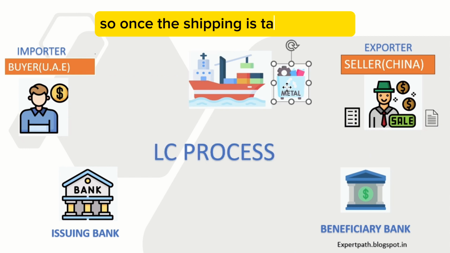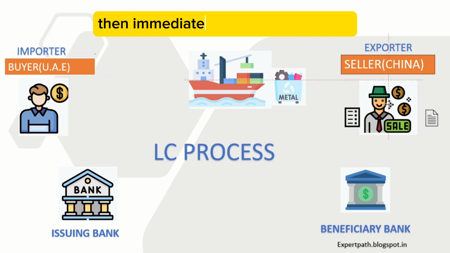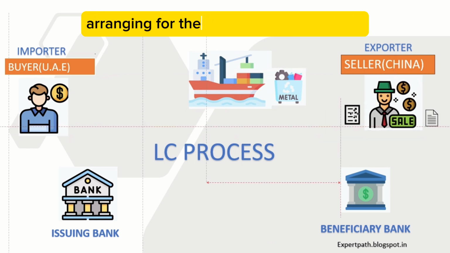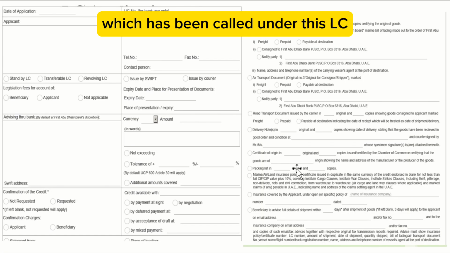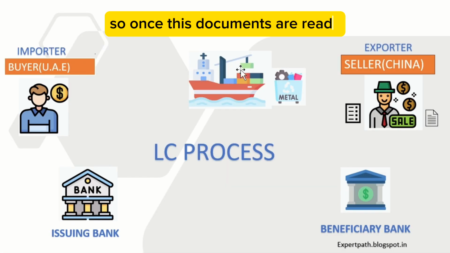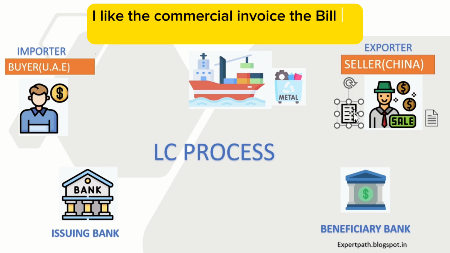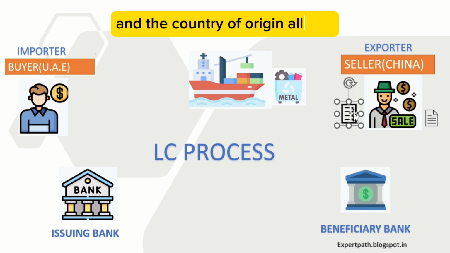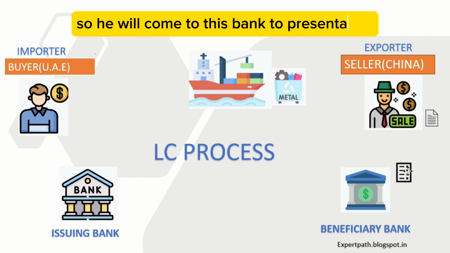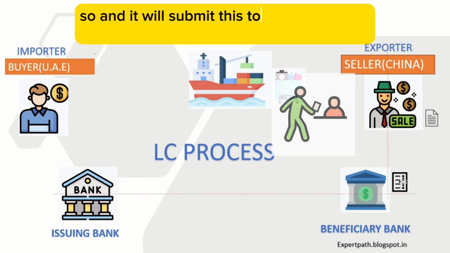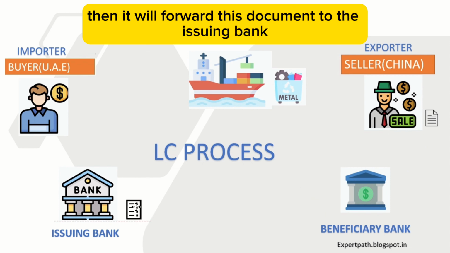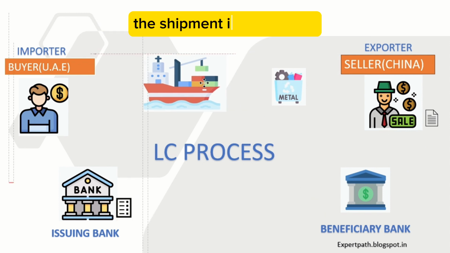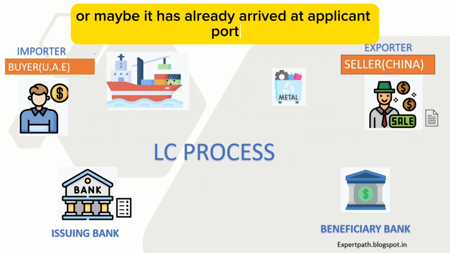Once the shipping is taken care of, the supplier will immediately start arranging the commercial documents, the documents which have been called for under this LC. Once these documents are ready, like the commercial invoice, the bill of lading, and the country of origin, he will come to this bank for presentation and submit them to the beneficiary bank. The beneficiary bank will verify the documents, then forward them to the issuing bank. In the meantime, the shipment is on the way, or maybe it has already arrived at the port.